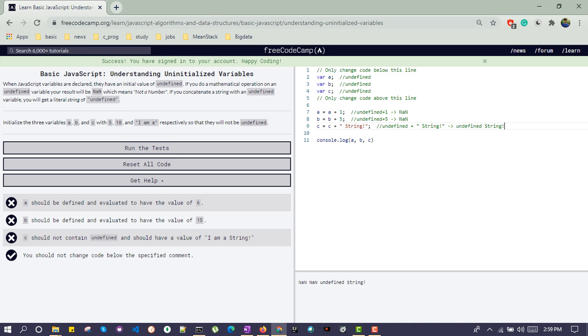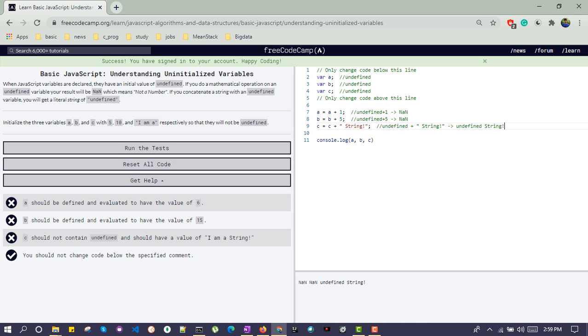So this is what was going on till now, and the same we can see over here: not a number, not a number, and undefined string, the values of a, b and c. In this program they are asking us to initialize the three variables a, b and c with the values 5, 10 and IMA respectively, so that they will not be undefined.